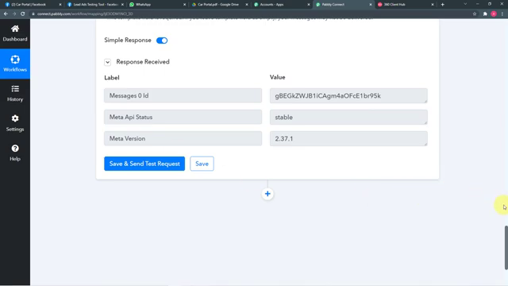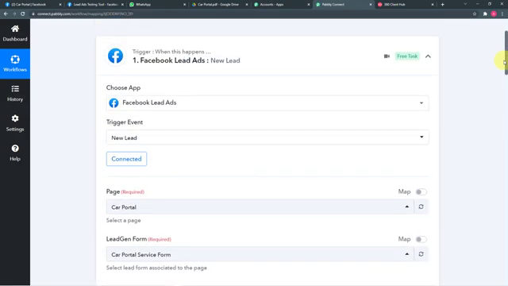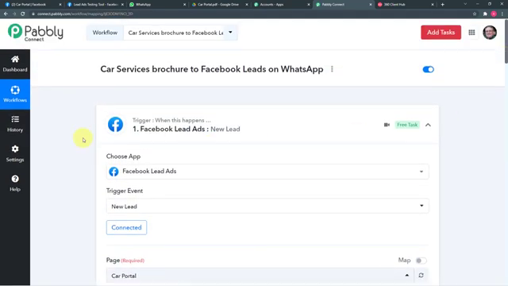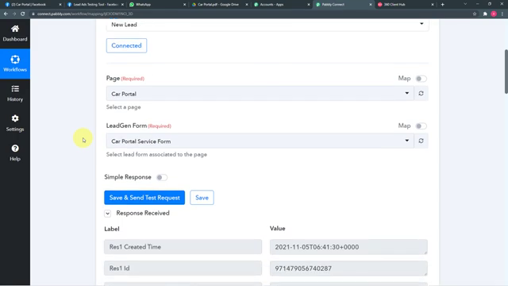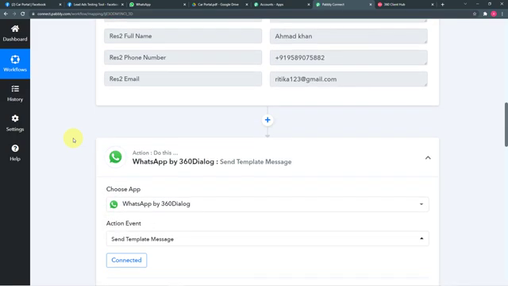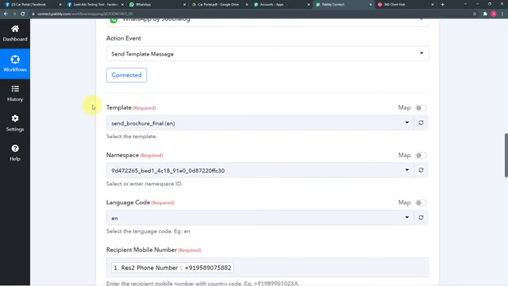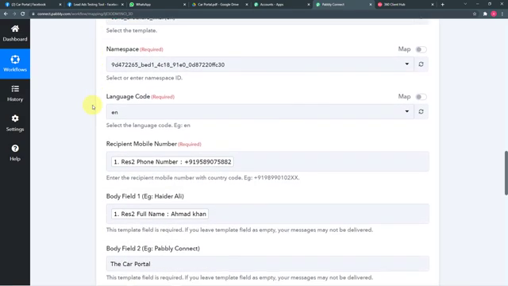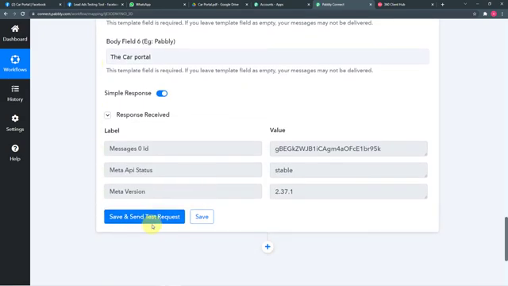Now let me give you a quick recap of what we have done here. So first of all, in this trigger window, we selected Facebook lead ads. Then we connected the Facebook lead ad. After that, we selected the page and captured the data of a new lead like this. Okay. Then we connected the 360 dialog application in this action window, and then selected the template that we want to use, mapped and filled the required details to send the message. And when I click here on save and send test request, this message is delivered here. Okay, so the workflow is completed.